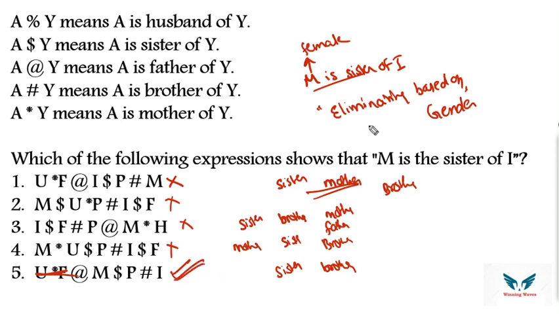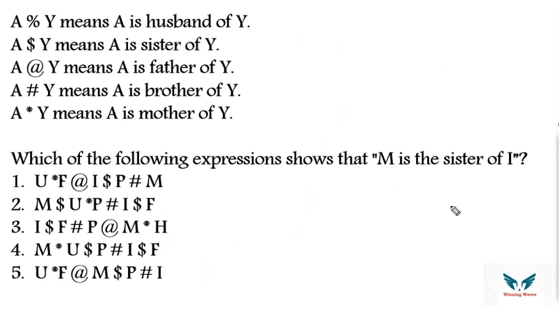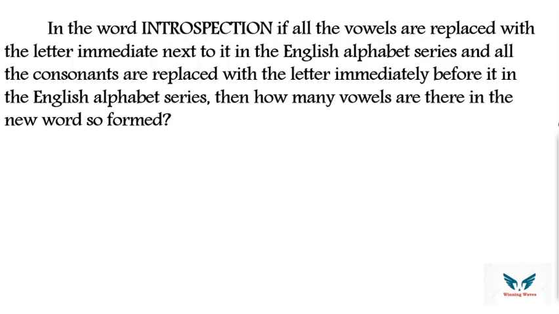So make sure that you eliminate the options based on gender first thing, and then go with respect to generations. If they are belonging to the same generation, make sure that no other above or below generation should be present with respect to those two persons which is given in the question, right? Then let me take you to the last example of today's session of part 13.